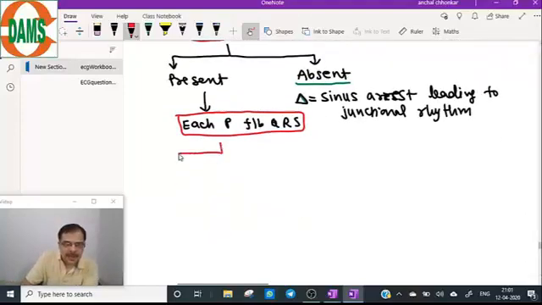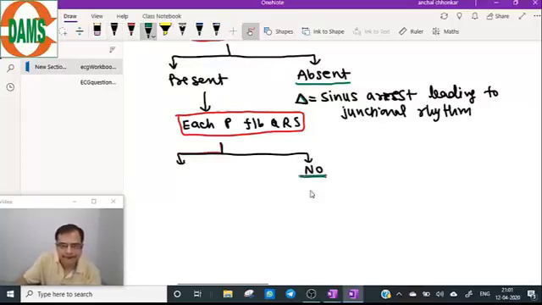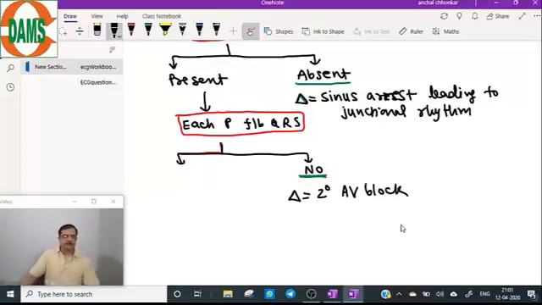If your answer is no, the diagnosis is second degree AV block. Each P is not followed by a QRS complex. That will make the diagnosis.